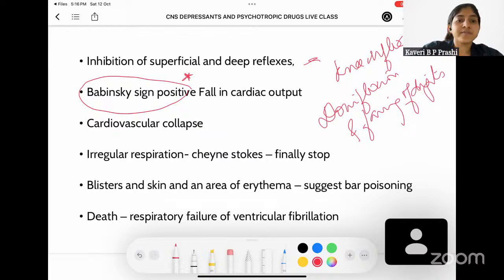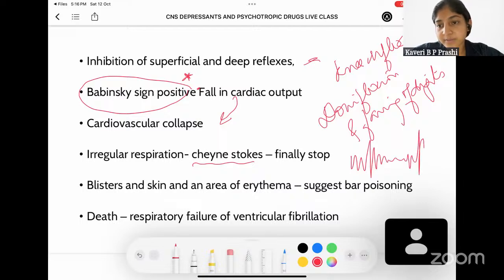There's also going to be a fall in the cardiac output, because of which there is cardiovascular collapse at the later stages, and the respiration becomes irregular. It is called Cheyne-Stokes respiration, where it is going to be like this. This is going to be the pattern of Cheyne-Stokes respiration. And finally, it happens for a couple of cycles, and then finally the respiration is going to cease.